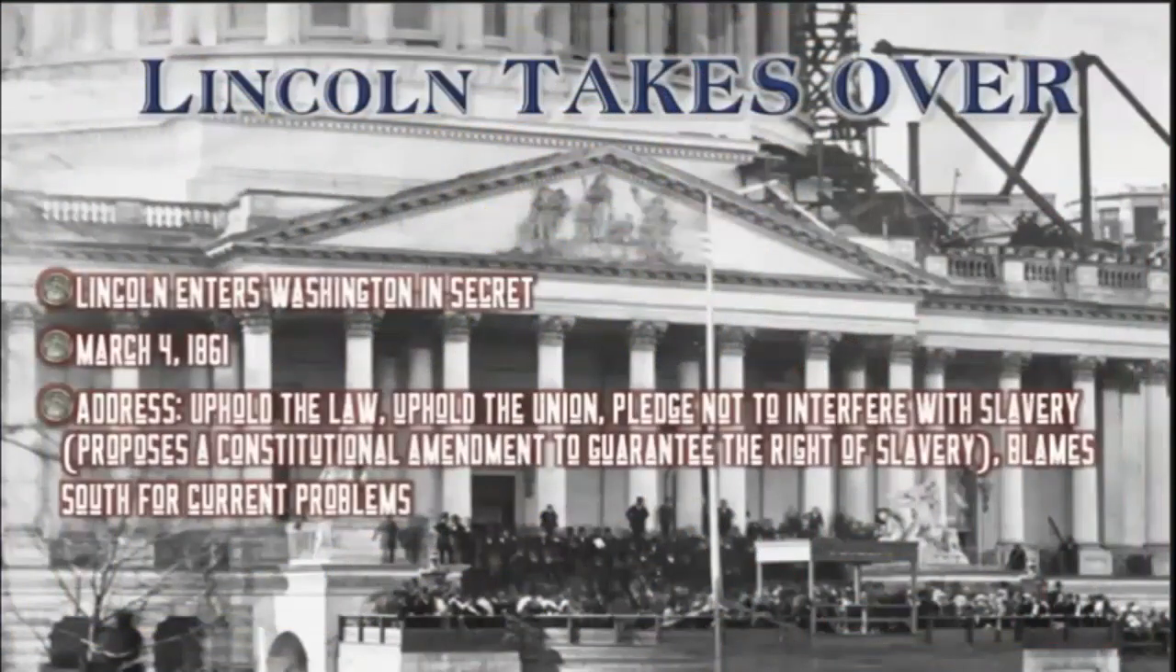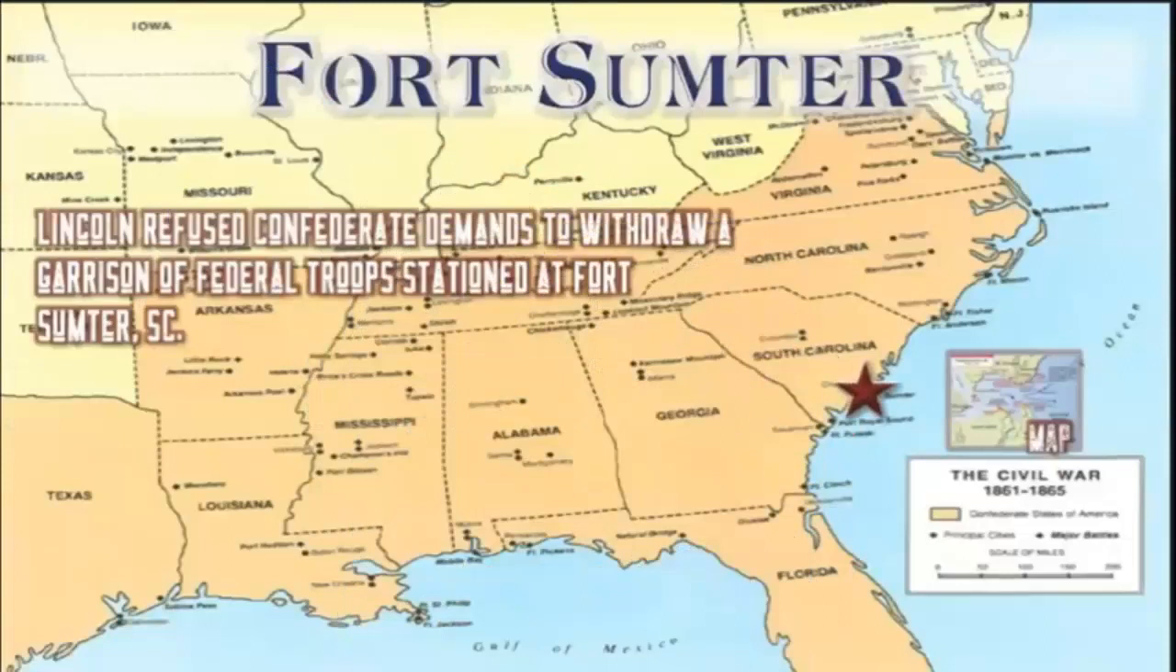Lincoln enters Washington in secret. They were afraid someone might try to assassinate him. Foreshadowing, maybe? In the address, he says, I have to uphold the law. I won't interfere with slavery. He actually proposes a constitutional amendment which will guarantee the right of slavery forever, but he blames the South for the current problem.